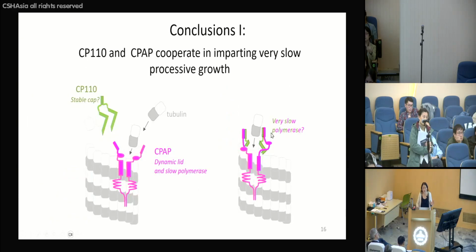And I'm absolutely not saying that it's only the stoichiometry of these two. There are probably more regulators there. We're pretty sure there are more regulators there. But the stoichiometry of CPAP as a polymerase at the distal end of the centriole is completely crucial to prevent the overgrowth of centrioles.